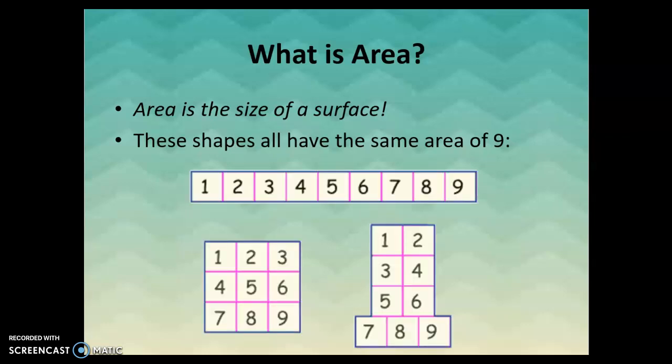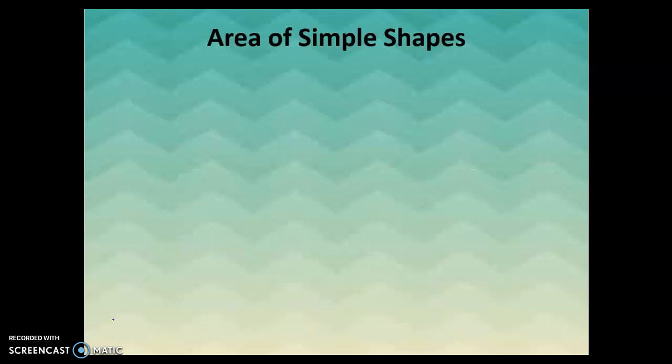Now, here are some shapes that all have the same area of 9. You can see that they've been divided into squares here. So this is 9 square units. This one is arranged differently, but it also has 9 square units. This one is arranged even differently, and it also has 9 square units. So things can be different shapes, but have the same area.